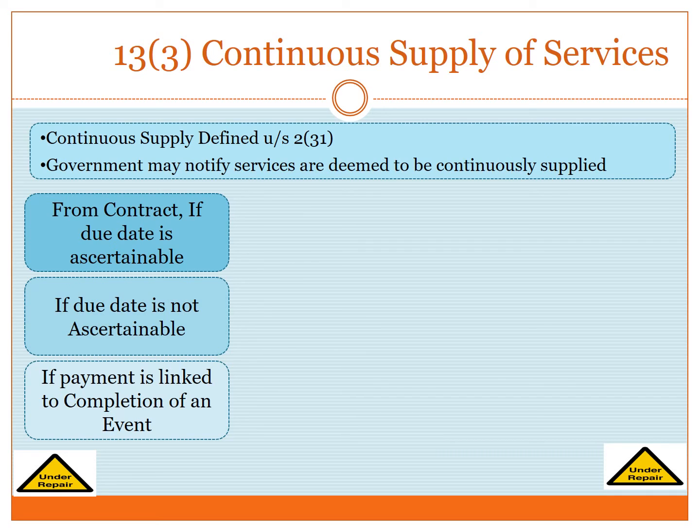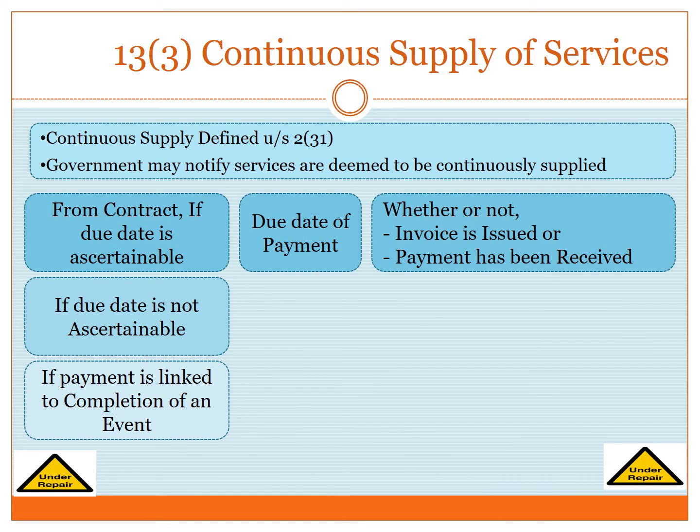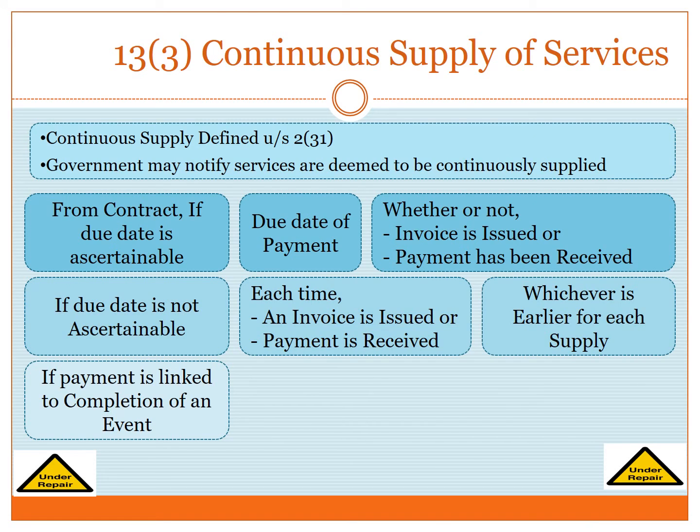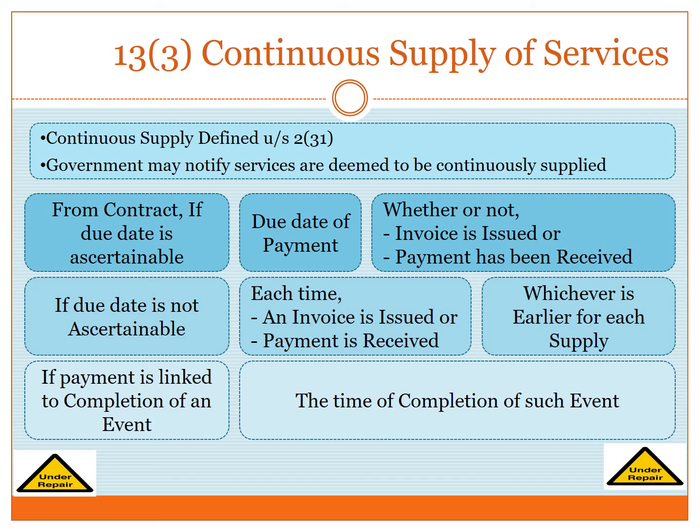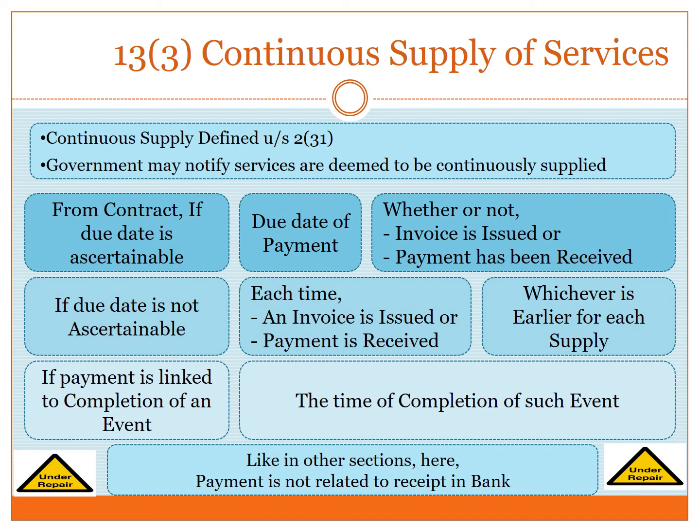If the due date is ascertainable from the contract, then the time of supply will be the due date of payment, whether or not invoice is issued or payment has been received. If, however, the due date is not ascertainable, then each time an invoice is issued or payment is received shall be the time of supply, whichever is earlier for each supply. Further, if payment is linked to completion of an event, then time of supply shall be the completion of such event. It may be noted that the payment is not linked to receipt thereof in the bank in this subsection.